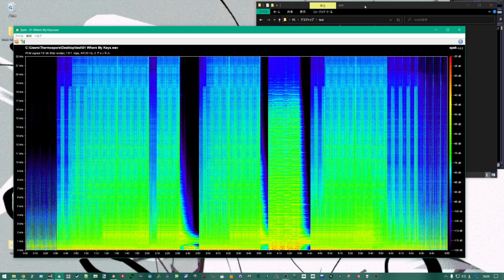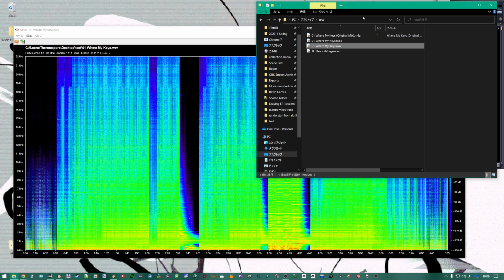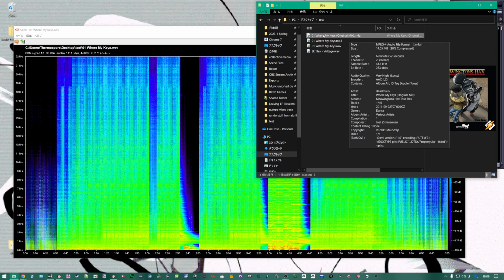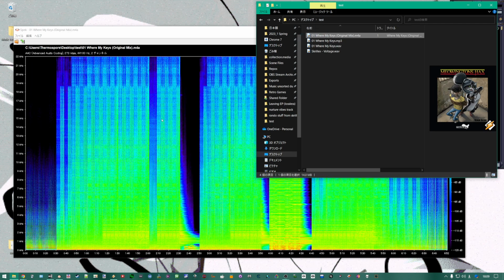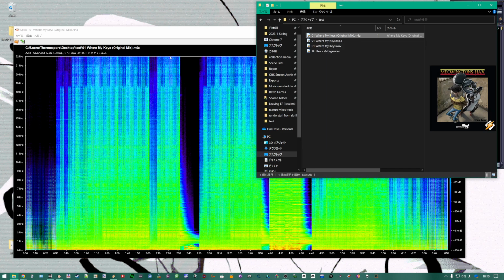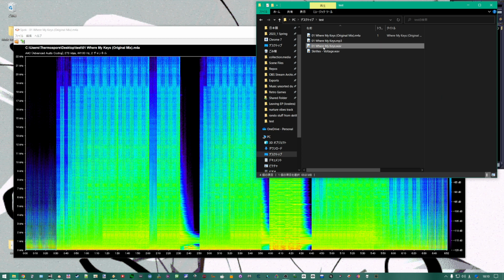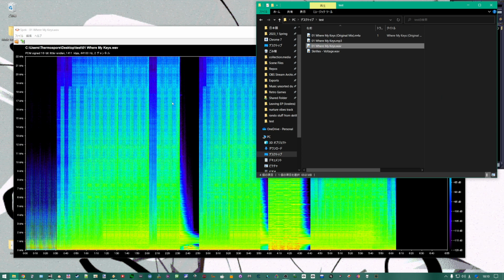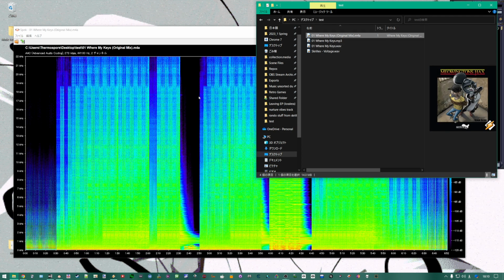However, this method really isn't sufficient to tell if a file is actually lossless or not. For example, here's a copy of the song I bought on iTunes, and it is about 273 kilobits per second. But it appears to go all the way up. So just using Spek alone like this isn't really enough to tell the difference. Maybe you could tell a little bit from the way it gets a bit thin above 20 kilohertz.